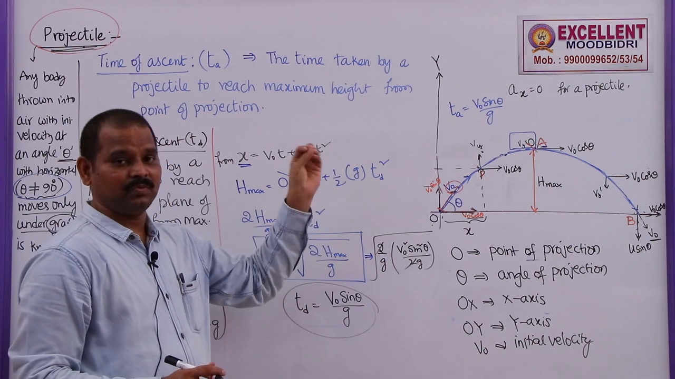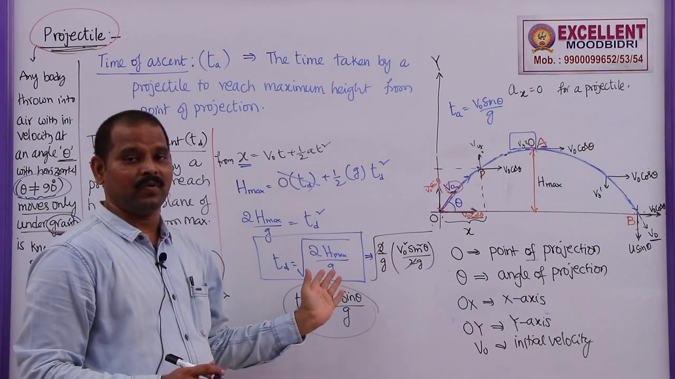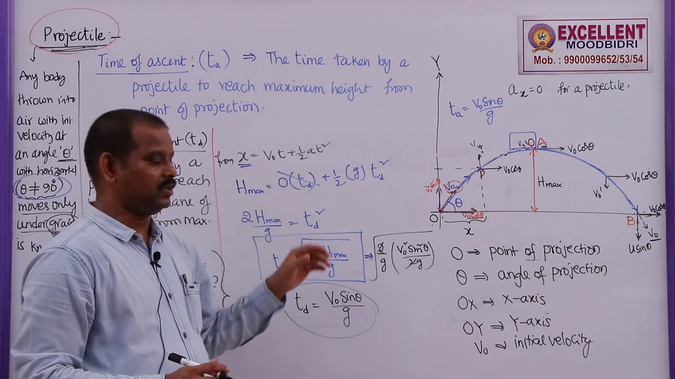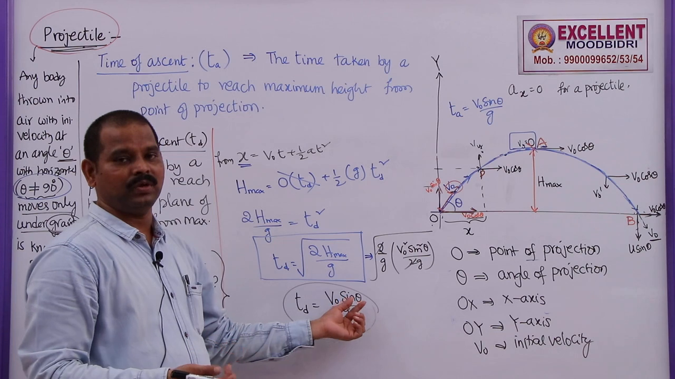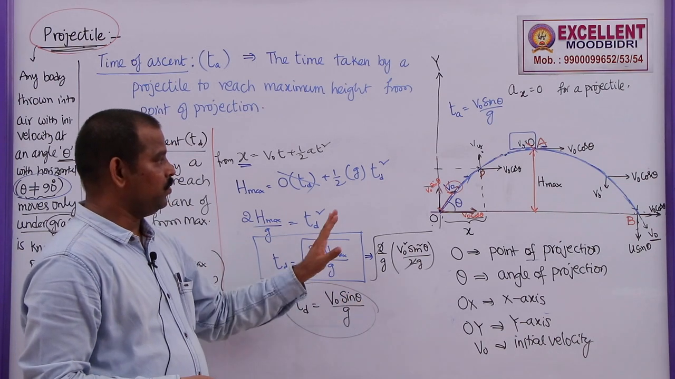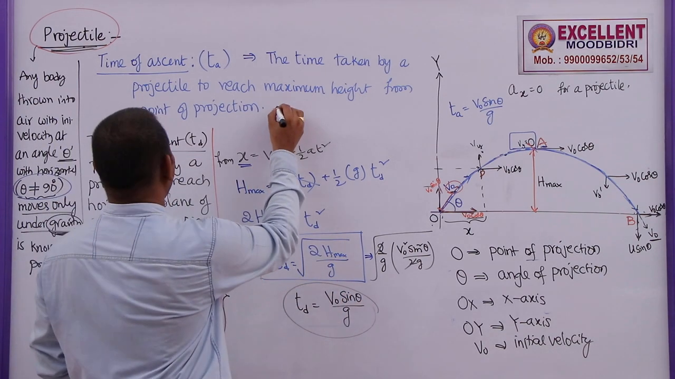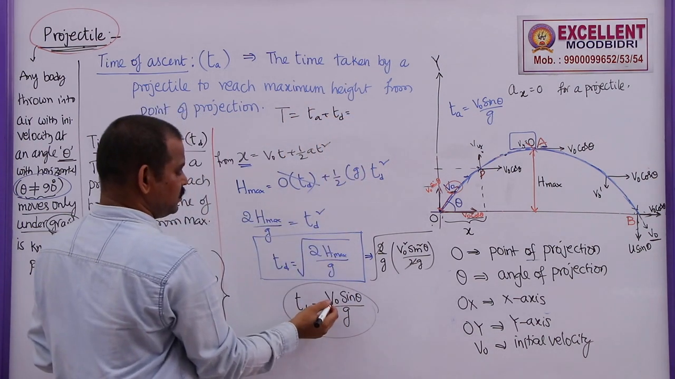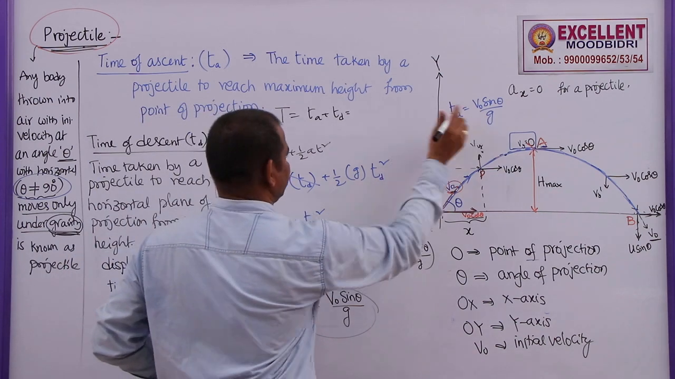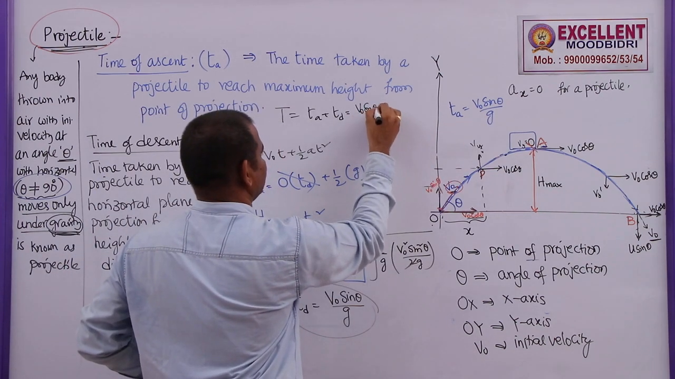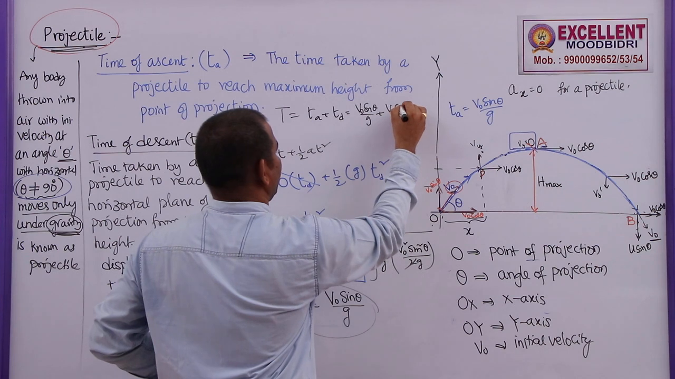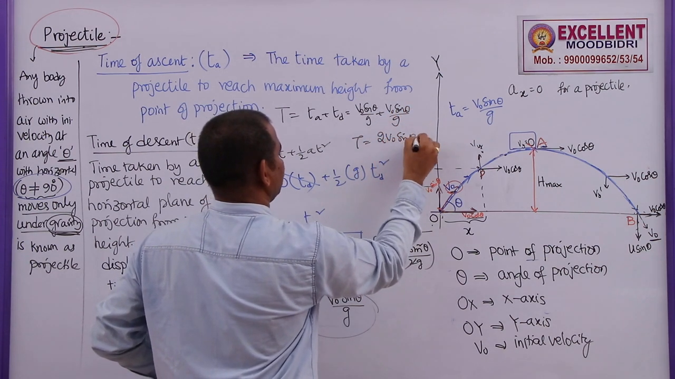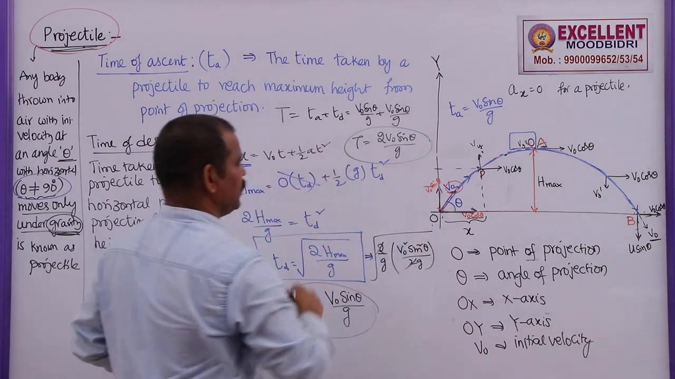All these expressions are similar to the expressions that we derived in case of a vertically thrown up body. The only variation is that theta was 90 there, here theta may be any value between 0 to 90. Once again, the time of flight can be written as Ta plus Td. Ta is V naught sin theta by g, Td is V naught sin theta by g. We can write V naught sin theta by g plus V naught sin theta by g. So time of flight is 2 V naught sin theta by g. You can remember this formula like this also.